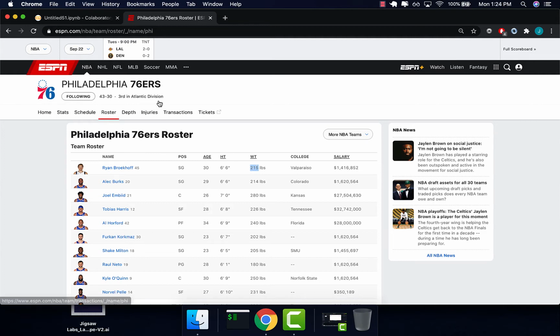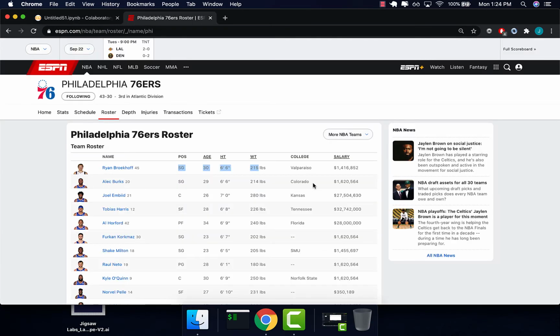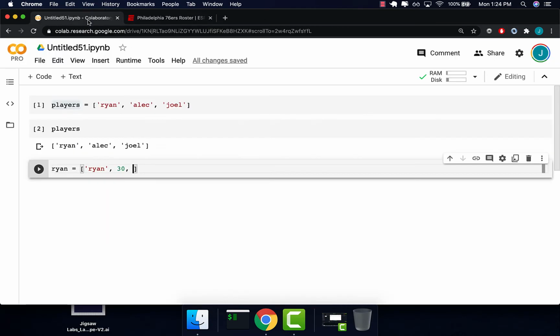So we want a way to store attributes about this player. If I just do Ryan, his name is Ryan, his age is 30, his weight is 215 and his salary is 1.4.